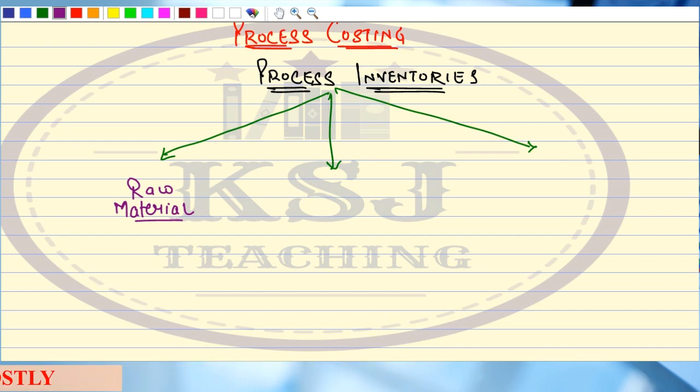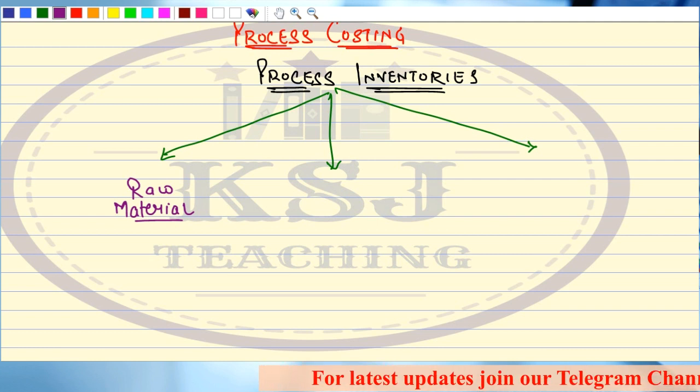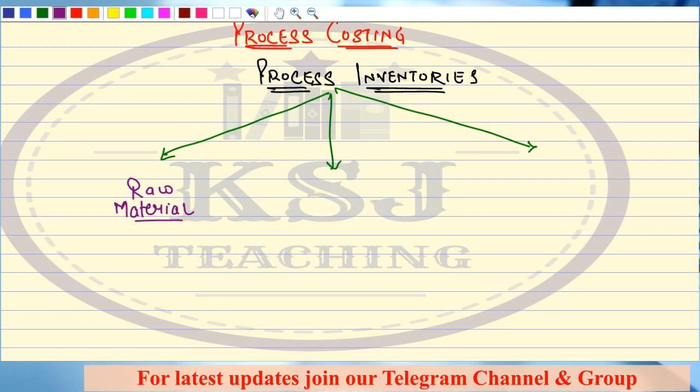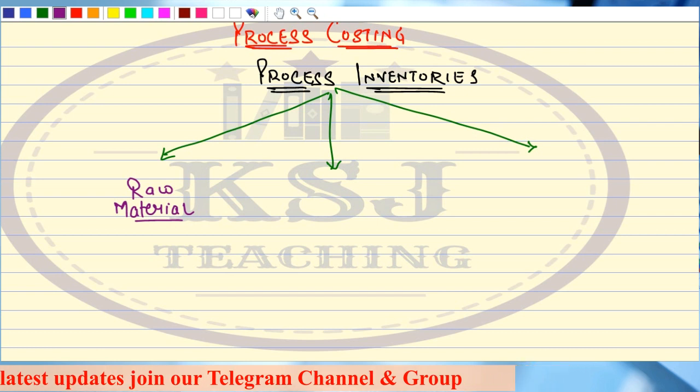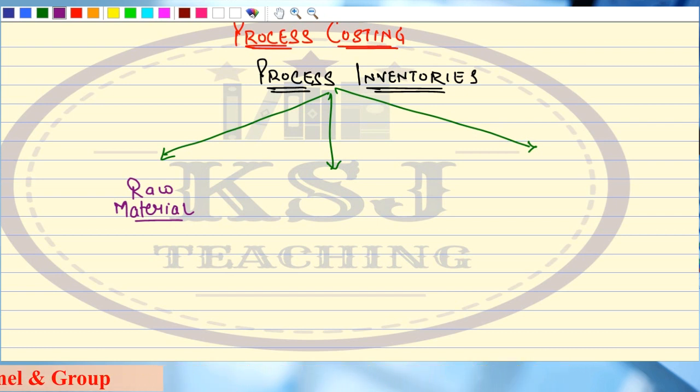Some raw material required for production should always be there in your store. If there is no raw material and you need it for production, obviously it will lead to some loss, right? So that is the first kind of inventory that will be there in your factory.